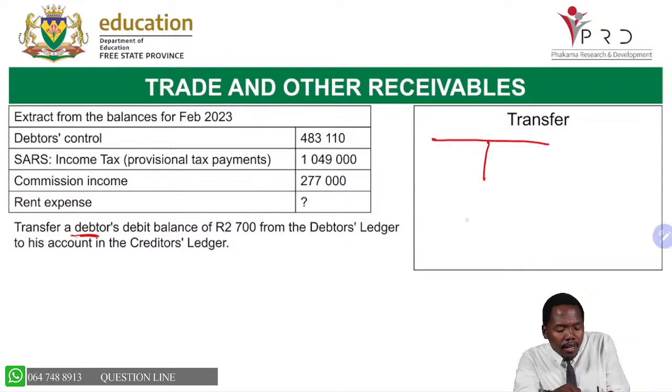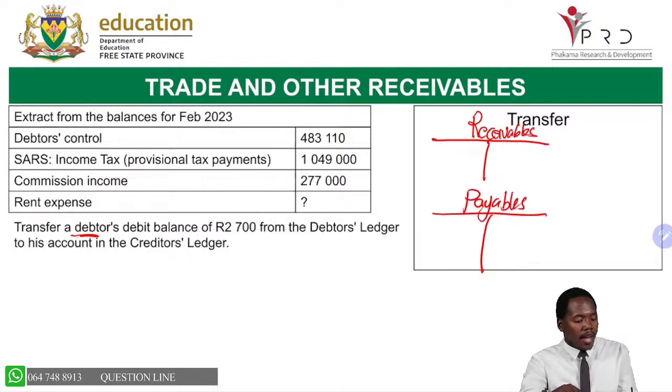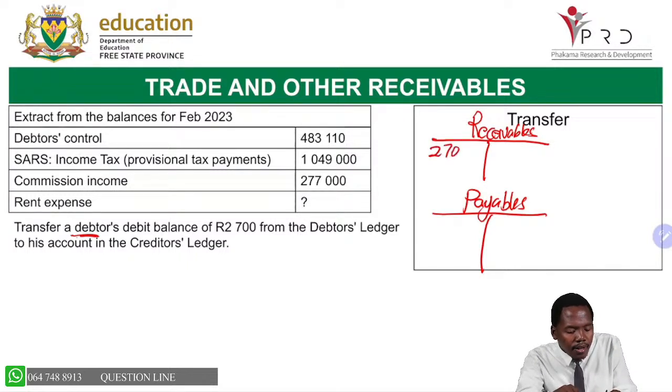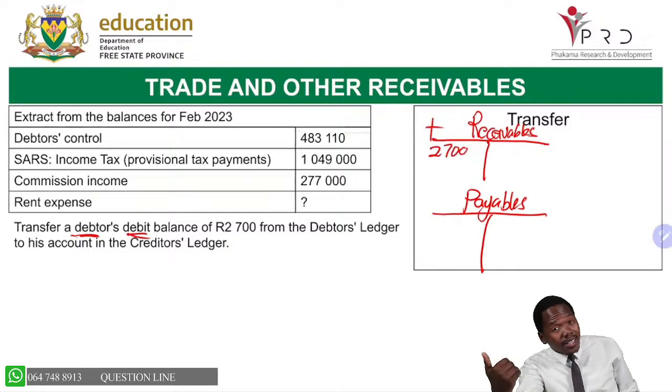The quickest way is to open up the two control accounts: the receivables control account, which is the debtors, and the payables control account, which is the creditors. Now, this is a debit balance, so the balance here is 2,700 and you need to transfer it. Remember, if the balance is on the debit side, as they've said here (next time they can say credit), you put it on the credit side.